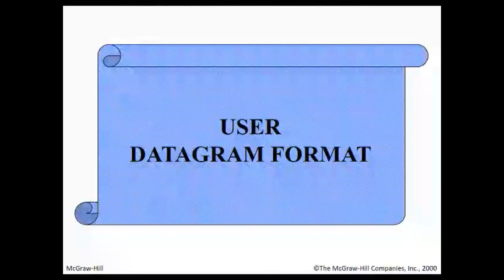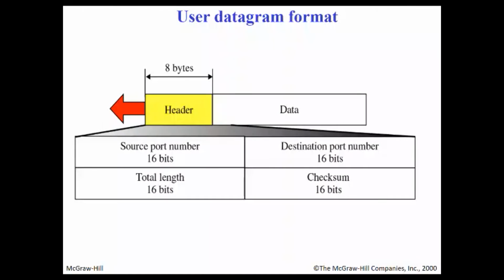Now, user datagram format. Just as we did the TCP segment format, we have the user datagram format. If you remember the TCP header format, you can see that the header size was larger in TCP and it was variable from 20 bytes to 60 bytes, whereas in UDP it's a fixed 8 bytes and it is a simple header.